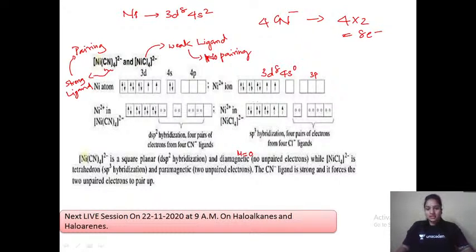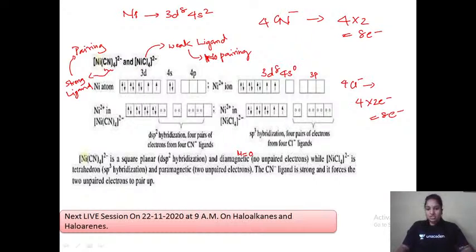Now coming to nickel tetrachloro nickelate, we have just seen it is a weak ligand, we cannot pair them up. 4 Cl are there, that means 4 into 2 electrons, that is 8 electrons. Weak ligand, we cannot pair them, so we have to fill electrons from the s orbital, 1, 2, 3, 4, 5, 6, 7, 8, right? 8 electrons we have filled.